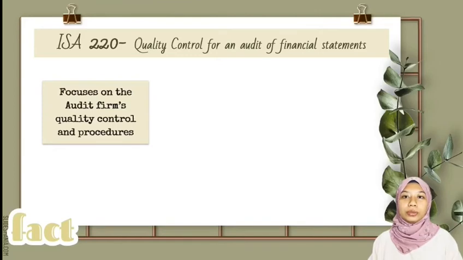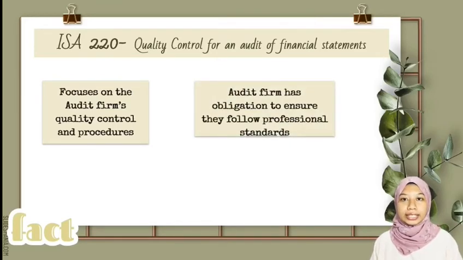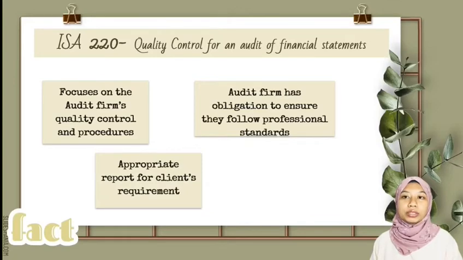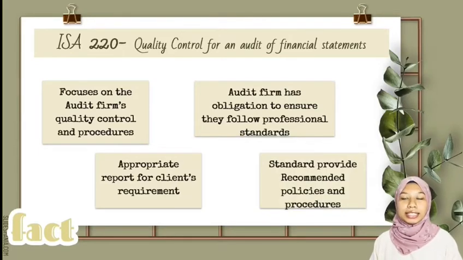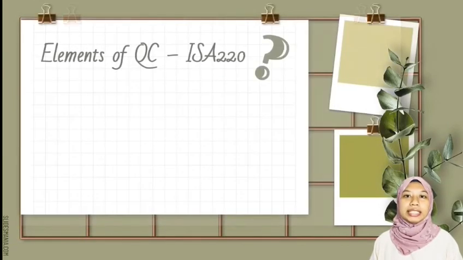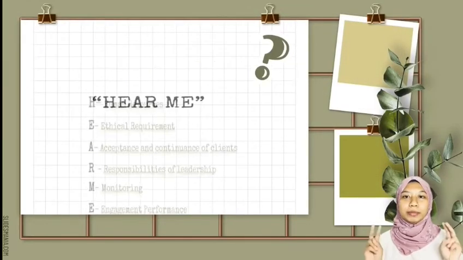An audit firm has an obligation to ensure they follow professional standards and that their reports are appropriate for the client's requirement. For this to happen, the standard gives a recommended set of policies and procedures that should be carried out. To help us remember the key policies and procedures, we will use the acronym HEAR ME.